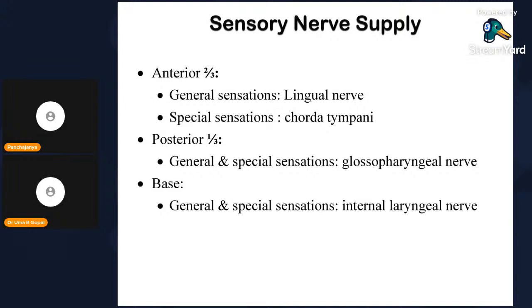And the posterior most part, which is called the base, is carried by the internal laryngeal nerve, that is the vagus nerve. The internal laryngeal nerve is a branch of vagus which carries sensation from the vallecula and the posteriormost part of the tongue. Glossopharyngeal nerve carries from the posterior one-third of the tongue and also from the vallate papillae. And special sensation from the anterior two-third of the tongue, except vallate papillae, is carried by the facial nerve.